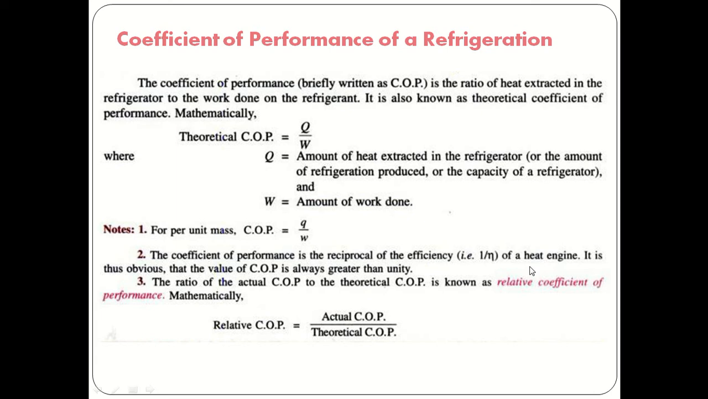Say at a particular temperature, if a heat engine is going to work between that temperature, and at the same temperature the refrigerator is going to work, then in that concept the efficiency of the heat engine is the reciprocal of the coefficient of performance of the refrigerator. So it is obvious that the value of COP is always greater than unity, and the efficiency of the heat engine is always less than unity. The ratio of actual COP to the theoretical COP is known as relative coefficient of performance. So here relative COP is equal to actual COP divided by theoretical COP.